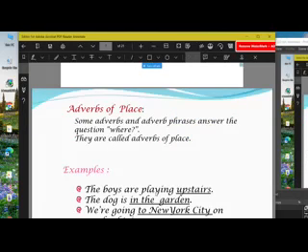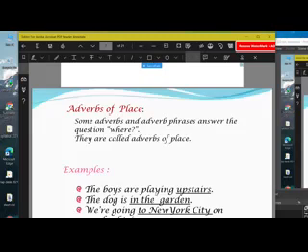In the same way, the other examples go on. The dog is in the garden. So in the garden is an adverb phrase. This is not a particular word that we can call an adverb, but an adverb phrase, and it is answering the question where. Now, it's very sunny but cold outside. Where is it cold? Outside. Those words which tell something about the action, and particularly tell the very place where the action is being performed, we can call adverbs of place. Next comes